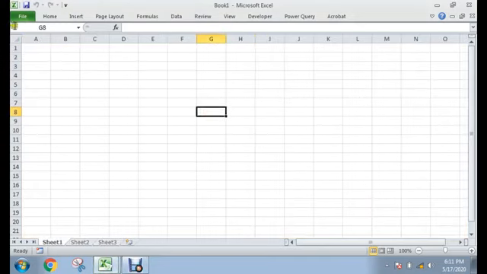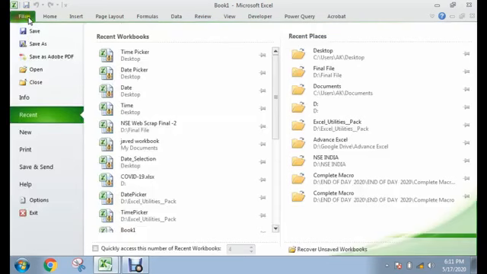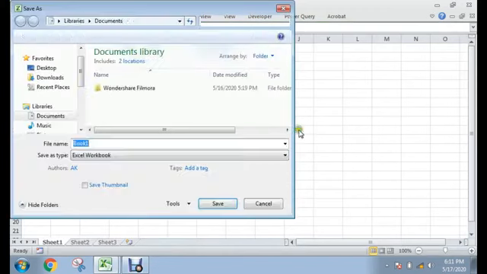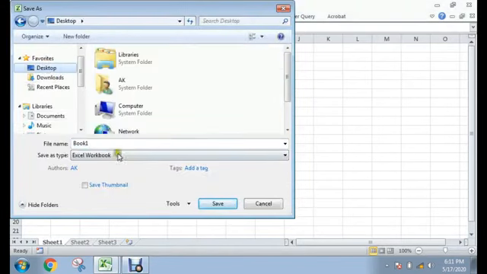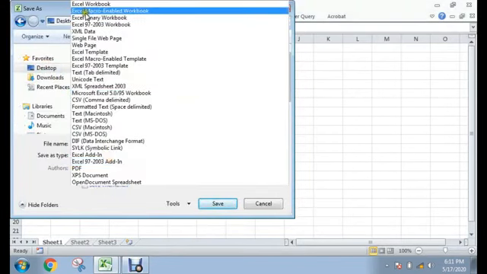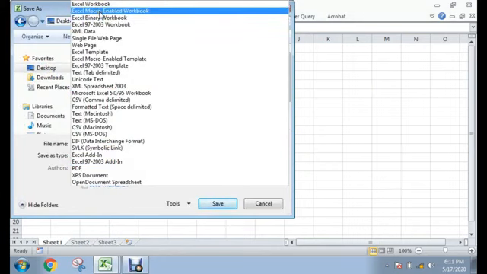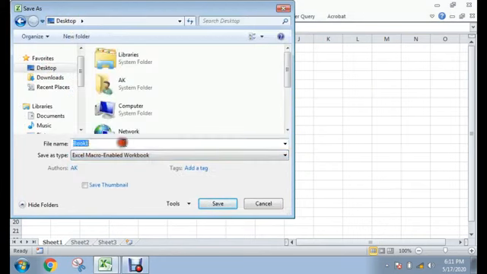Just save this file as Excel macro enabled workbook on the desktop. The book name is pop-up time.